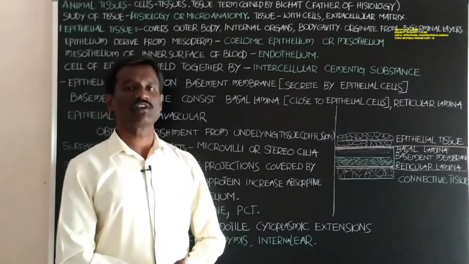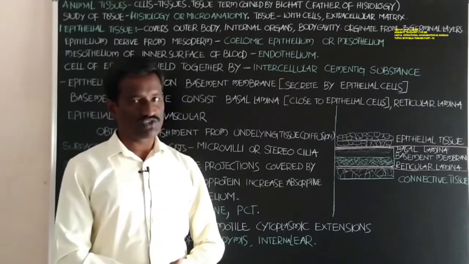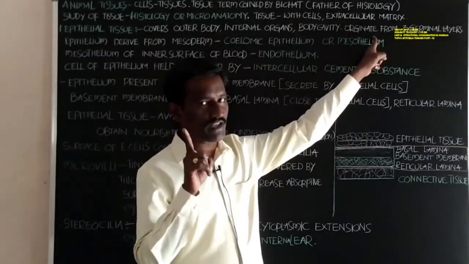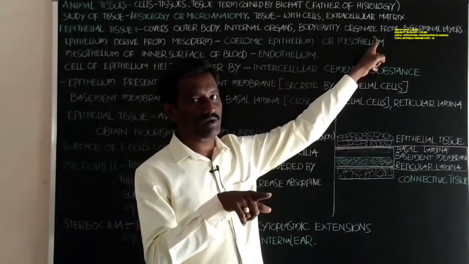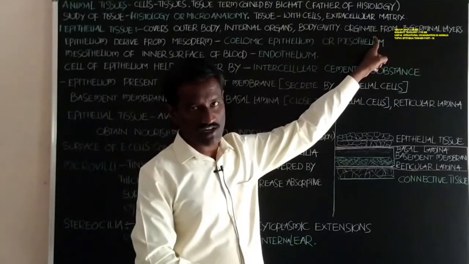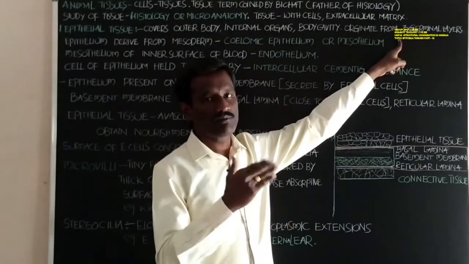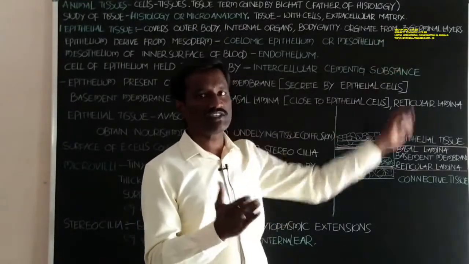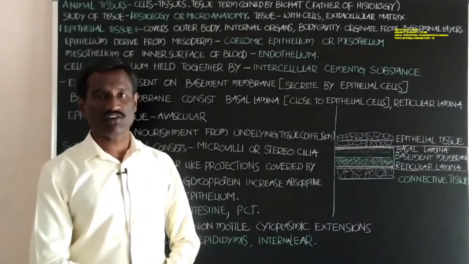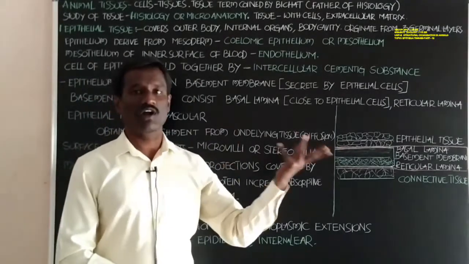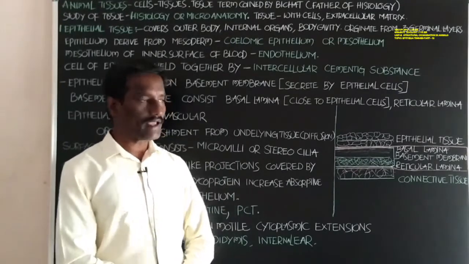The epithelial tissue present in the body of the animal originates from any one of the germinal layers. Germinal layers are 3 in number: ectoderm, mesoderm and endoderm. The epithelial tissue is generated from any one of these 3 germinal layers.